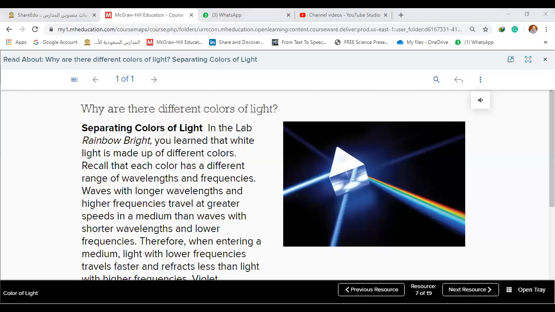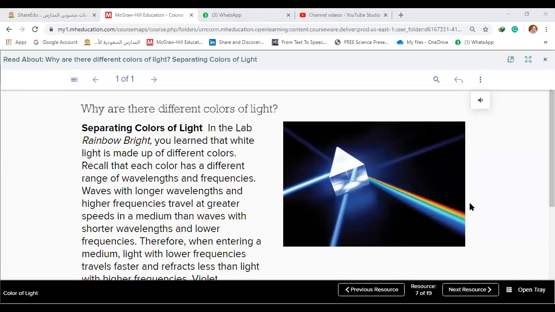Who can read? Zaid, can you read, please? Splitting colors of light. Separating colors of light.